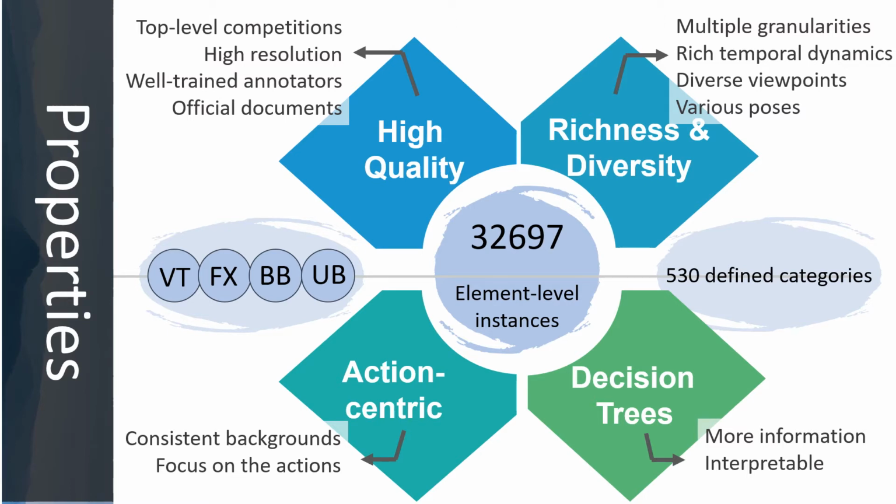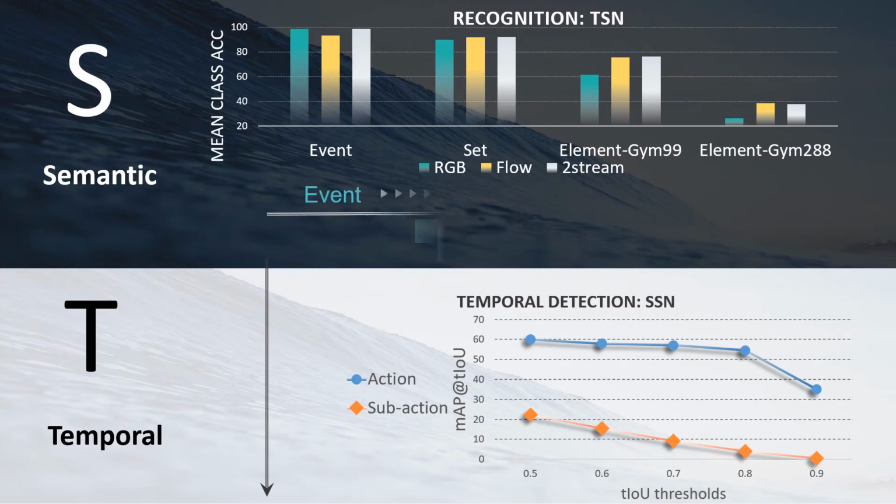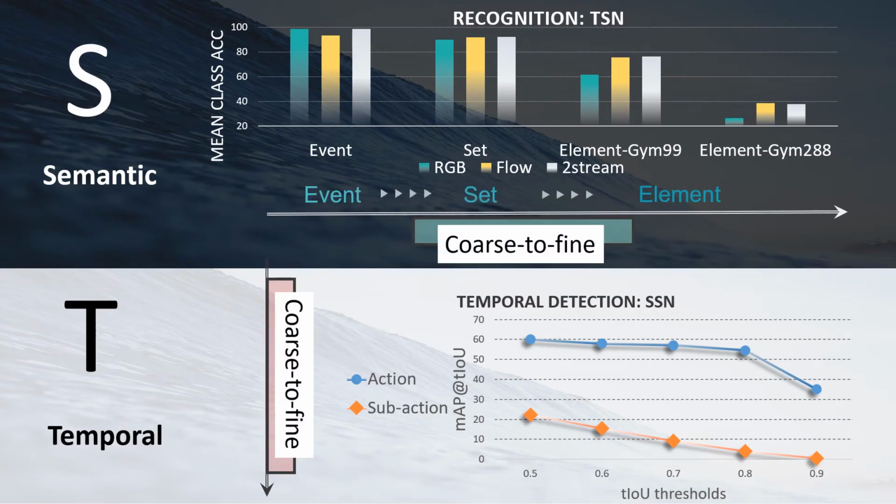Then let's see some empirical studies on FineGym. First, we show results from 2 representative methods. The upper half depicts the recognition performance of TSN. From coarse to fine-grained, we can see that the performance drops dramatically in the reliance on static visual cues, that is, the contribution of appearance features is also decreased.